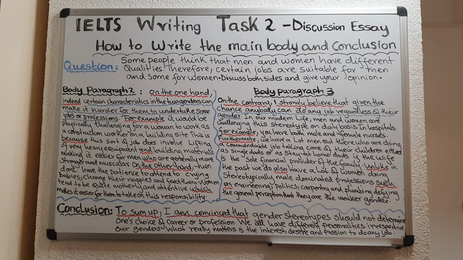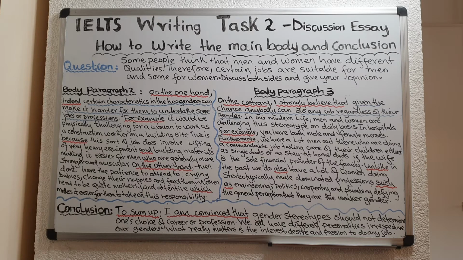Yes, I agree that certain characteristics in men and women can make it really hard for them to do some jobs or professions. Now, after that, the examiner will be waiting for me to give them the points or the examples to justify my claim. I need to prove it.